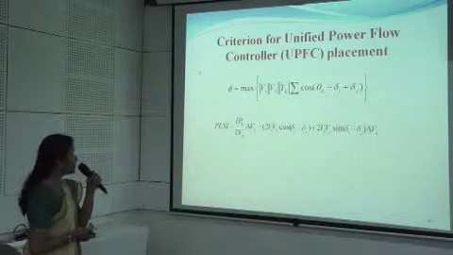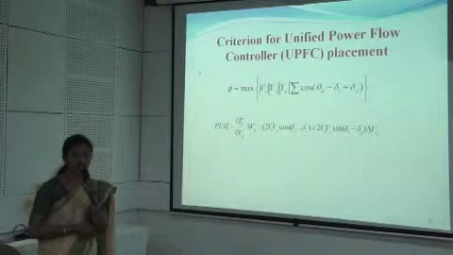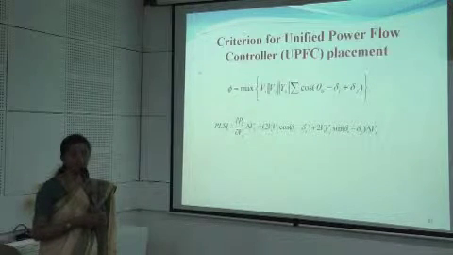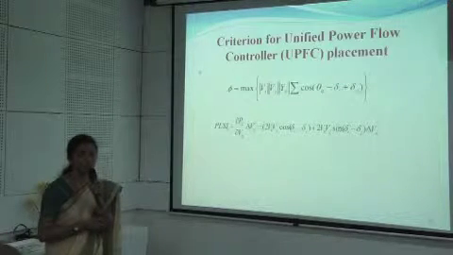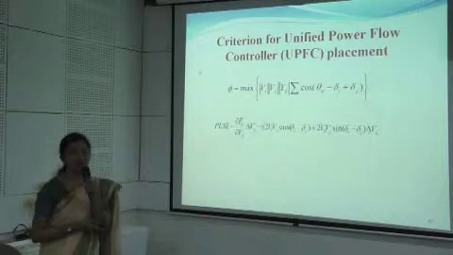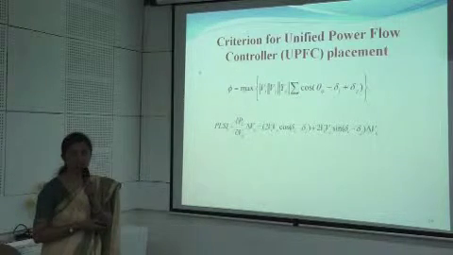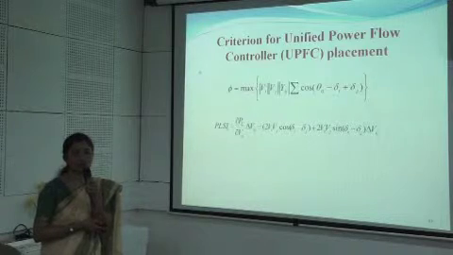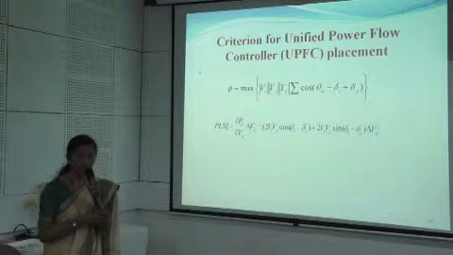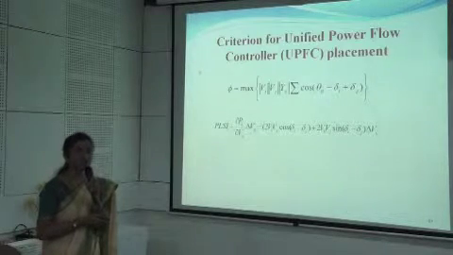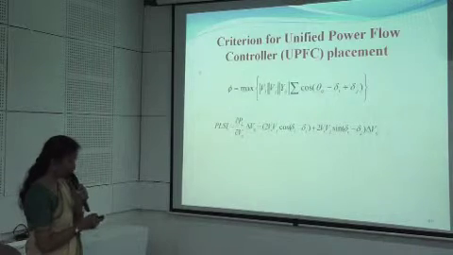So to find the optimal placement, basically the power loss has been considered to be the criteria to select the location of this UPFC. So here we say the line which is heavily loaded, or the line with the maximum transmission loss, that stands for the location of this UPFC. Again, along with that, when the variation in the voltage at the particular bus is maximum, that selects the location of the UPFC.